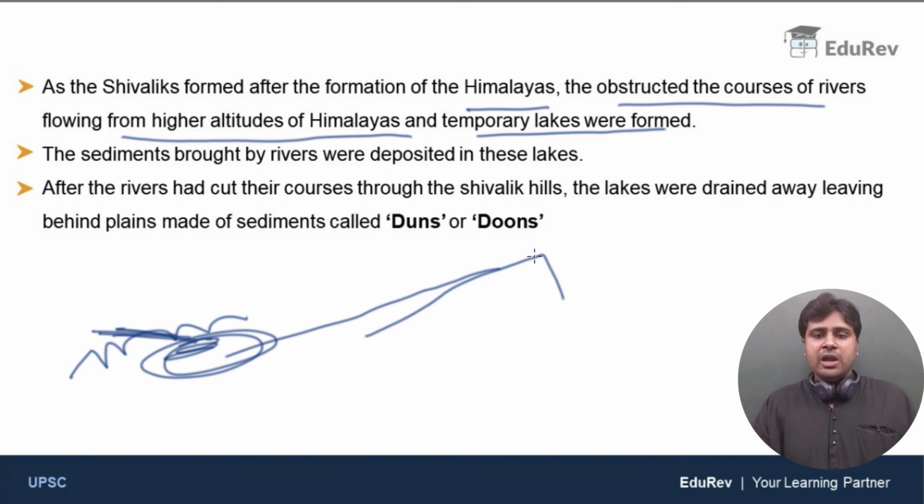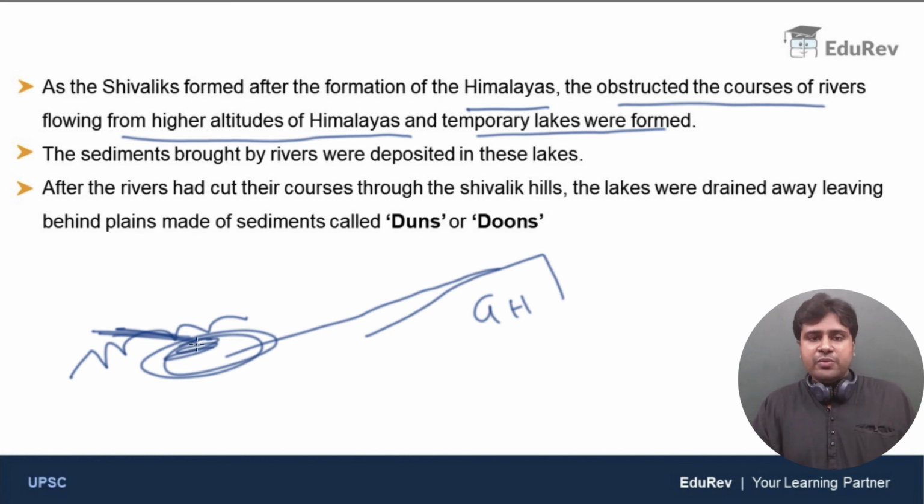Now the rivers flowing from the Great Himalayas or Middle Himalayas were blocked by the Shivaliks. So temporary lakes were formed at the Shivaliks, and these lakes were filled with sediments that these rivers were carrying. Running water, that means streams or rivers, is one of the most powerful erosional forces in the world.